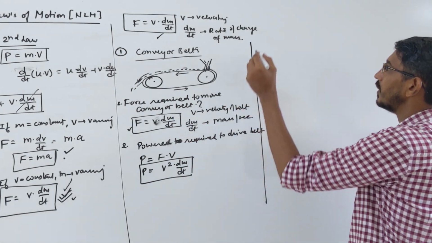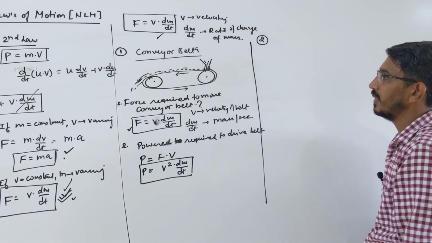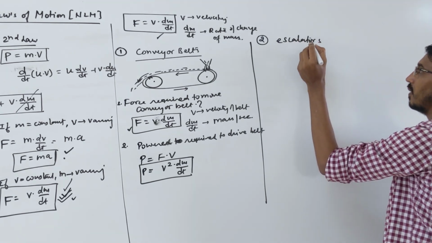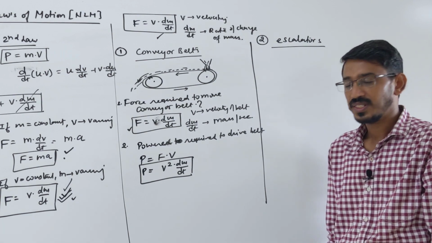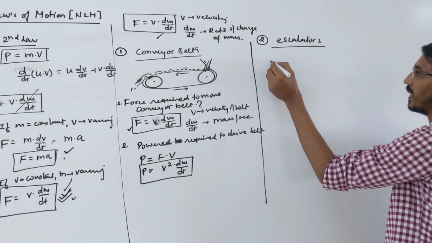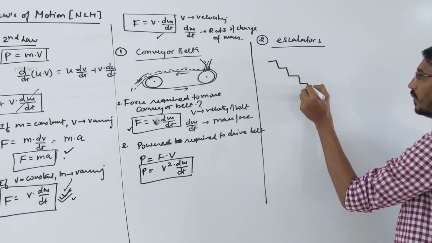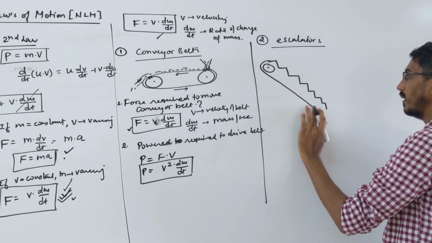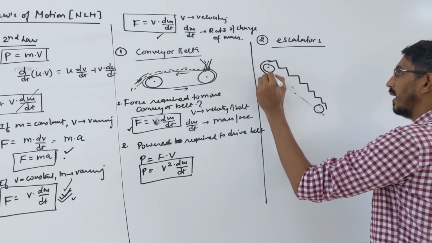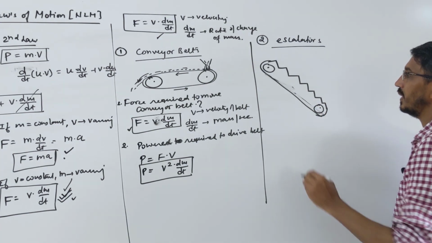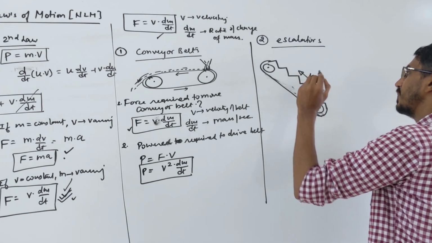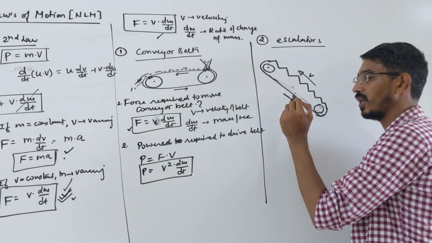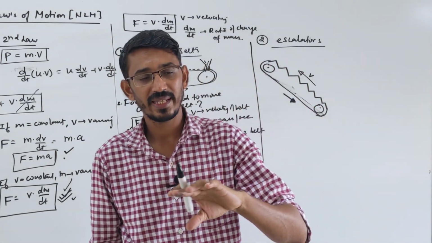Move on. Another question like this: escalators. In escalators we also use the same principle. How? In an escalator there are steps moving over a belt. There are wheels again, one at the top and one at the bottom, and a belt moving over these wheels. This belt always moves at a constant speed v. If you have seen escalators in a mall, even if one person is standing there, they move at some speed.